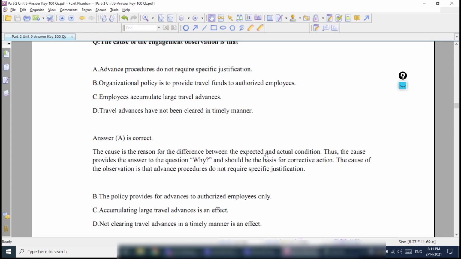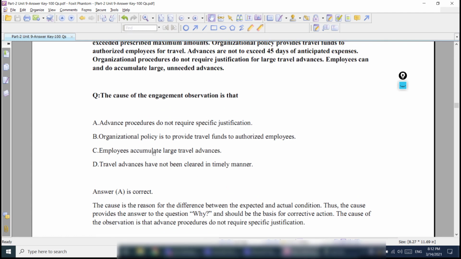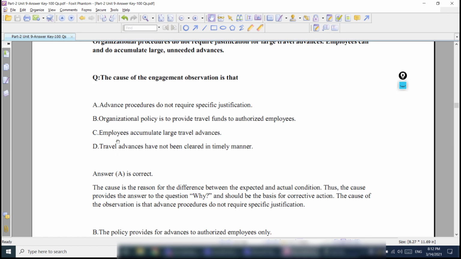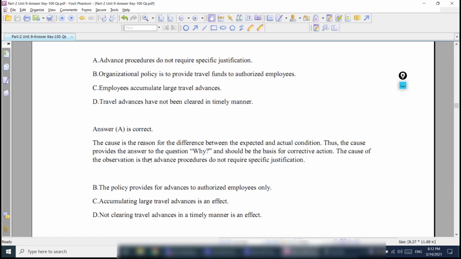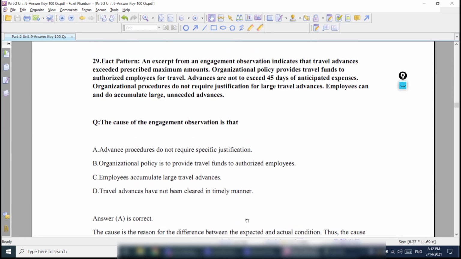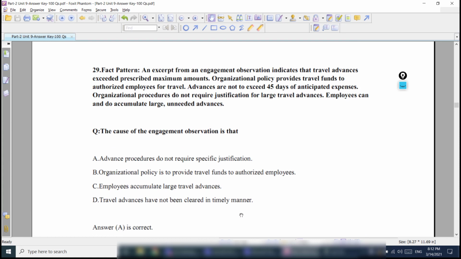The cause is the reason for the difference between the expected and actual condition. Thus, the cause provides the answer to the question why and should be the basis for corrective action. The cause of the observation is that advance procedures do not require specific justification. The policy provides for advances to authorized employees only. This is criteria. Charlie, employees accumulate large travel advances. This is the effect. What could go wrong? Accumulating large travel advances is an effect. Not clearing travel advances in a timely manner is also an effect. So the answer was Alpha.